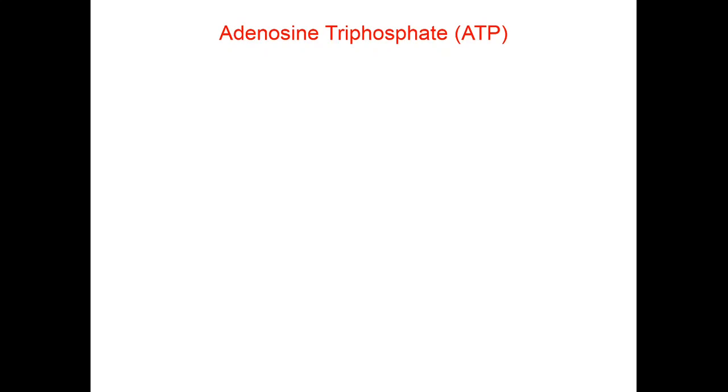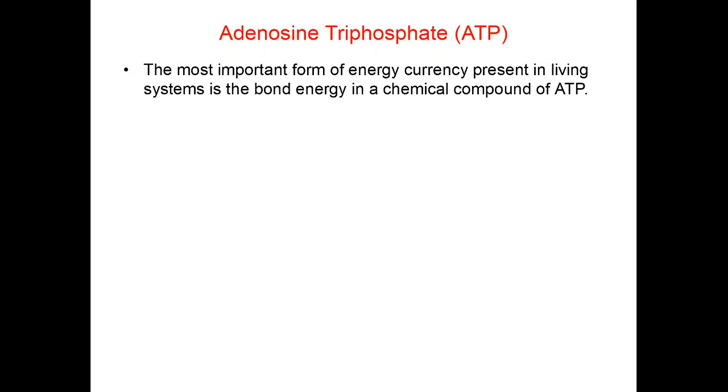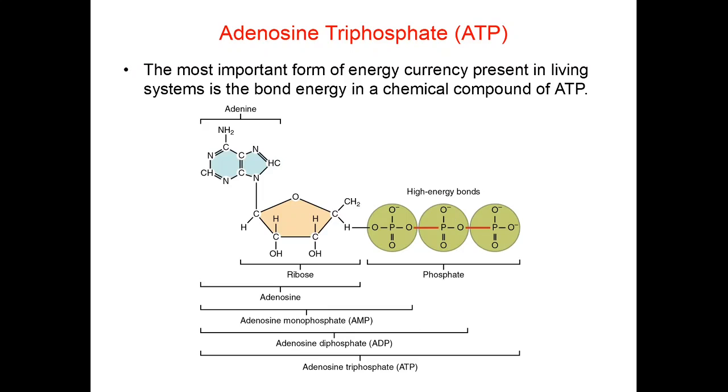Now, adenosine triphosphate or ATP is the most important form of energy currency present in living systems. It is the bond energy in a chemical compound called ATP. Let us understand the structure of ATP. This is adenine here. This is the nitrogen base. It is attached with the ribose sugar. This bond is known as glycosidic bond.